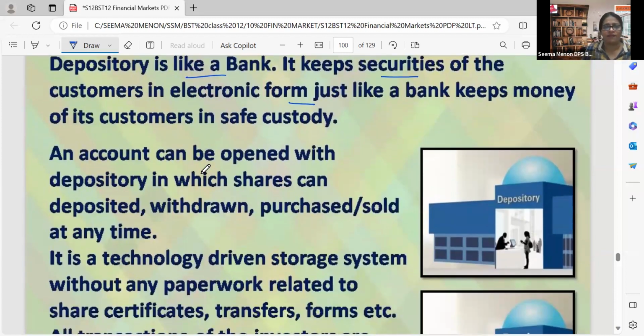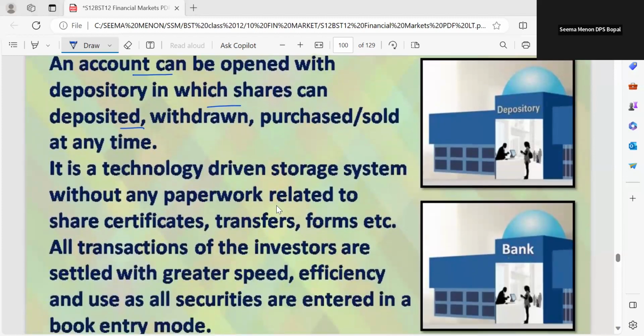An account can be opened with the depository in which shares can be deposited, withdrawn, purchased, or sold at any time. With the depository participant, our account is opened. There we can deposit our shares, withdraw our shares, and purchase and sell the shares at any time. It is a technology-driven storage system without any paperwork. That means through electronic media only.